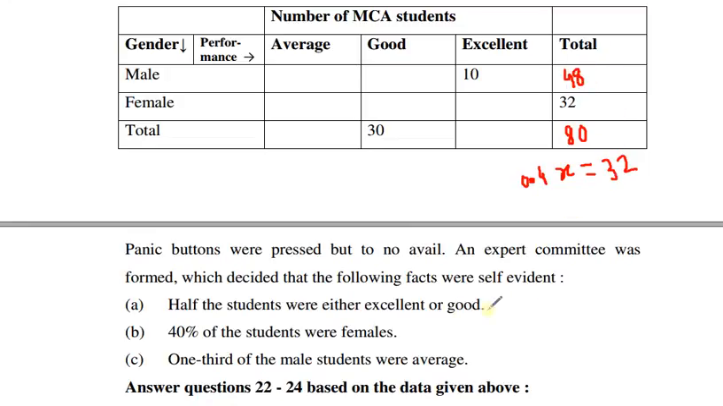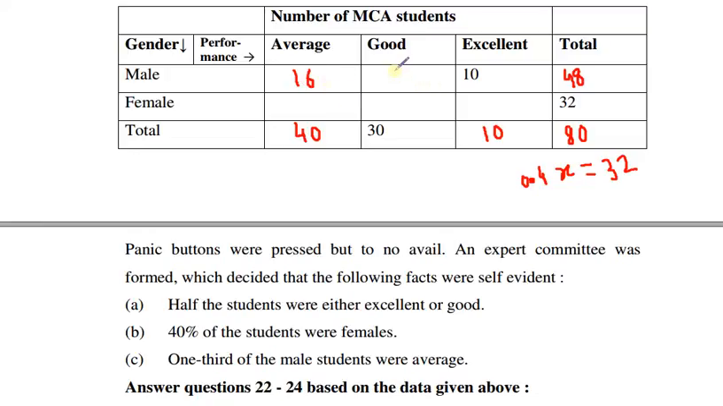Another statement is given that half the students were either excellent or good. So half of the total students, which is 40, are good or excellent. So 30 are good and 10 are excellent students, and the remaining 40 students are average. Another statement: one third of the male students were average. So one third of the total male students, one third of 48, is 16. So 16 is the number of average male students.